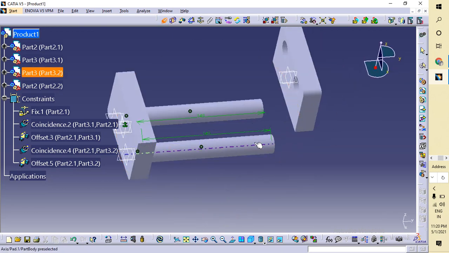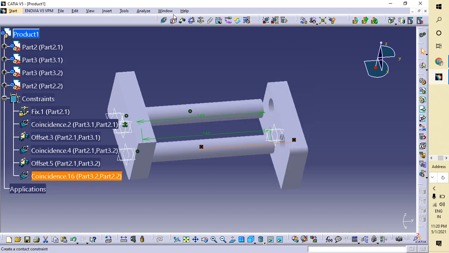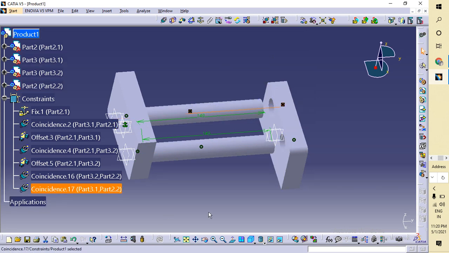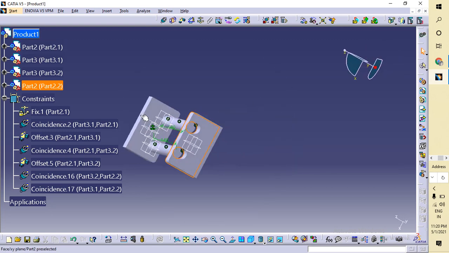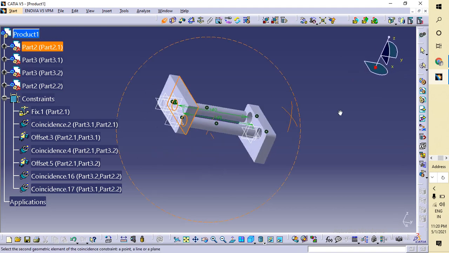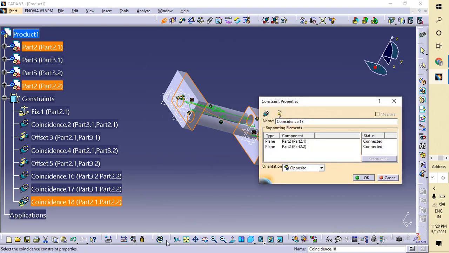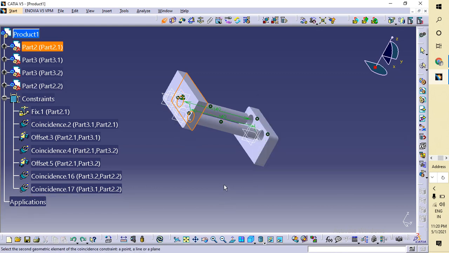Go to coincidence, this one and this one. Okay, again I have to go here and this one. Okay, now this must be coincident with this. Coincident with this. Okay, Control Z. With this, what to do?